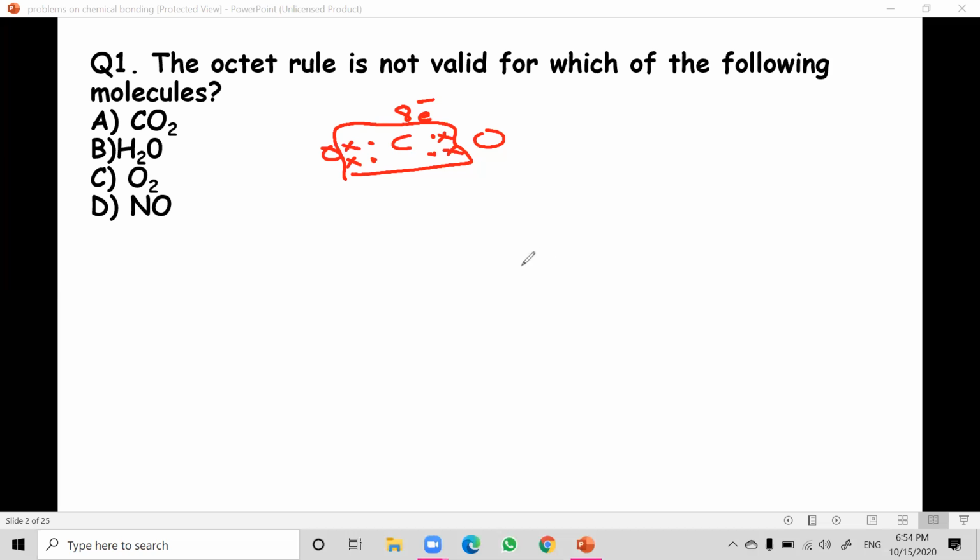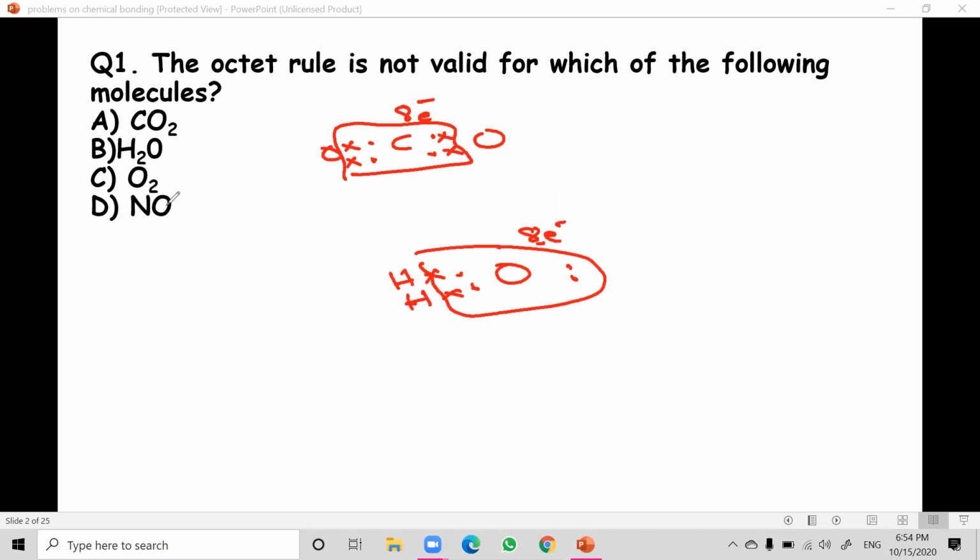Next, water. Oxygen contains how many electrons in the valence shell? 6 electrons: 1, 2, 3, 4, 5, 6. And it shares 2 with hydrogen. This is just an example I'm giving; these are not the exact diagrams. After sharing with hydrogen, oxygen again has a total of 8 electrons, so water is also following the octet rule.